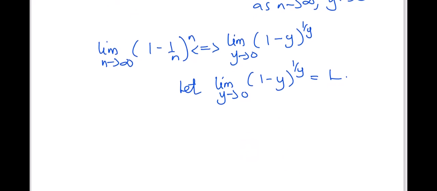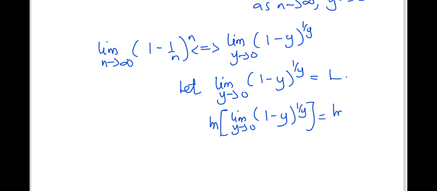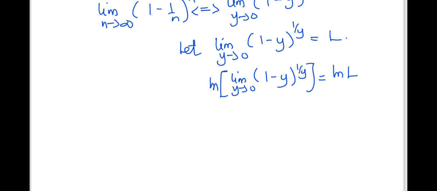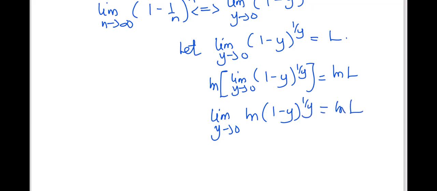So ln of the limit as y goes to 0 of (1 - y)^(1/y) equals ln L. But here I can write this as the limit as y goes to 0 of ln (1 - y)^(1/y) equals ln L.